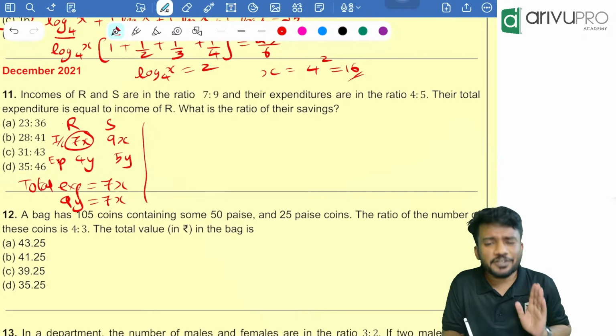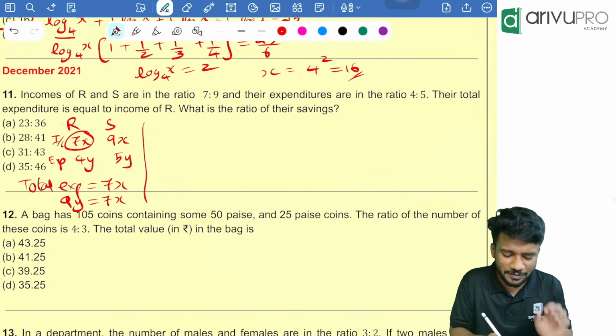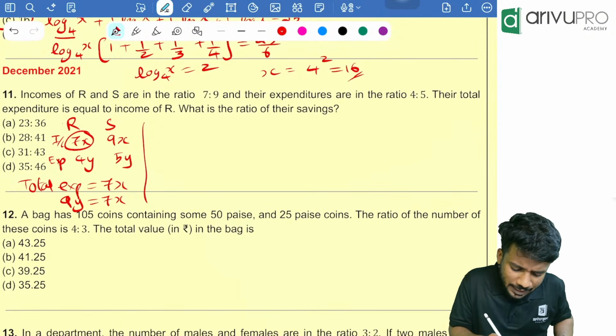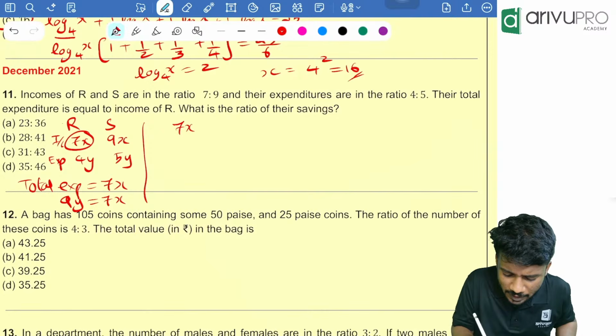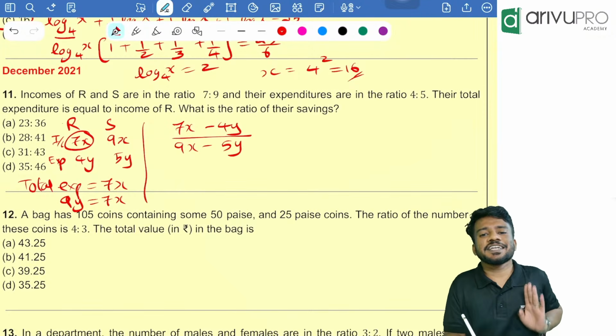Then people, now what else we need to know? So what is the ratio of the savings is the question. Now what is the ratio of savings? You tell me, what is the ratio of savings? Income minus expenditure is savings, right? So people, look here. Income of R is how much? 7x minus 4y divided by 9x minus 5y. This is the thing we need to find.